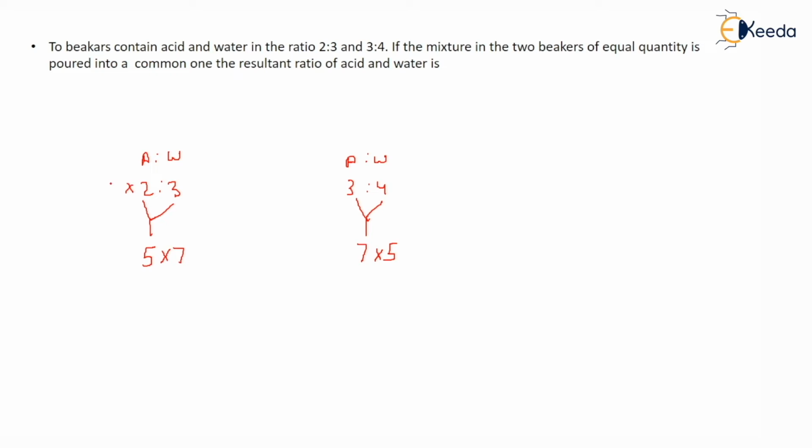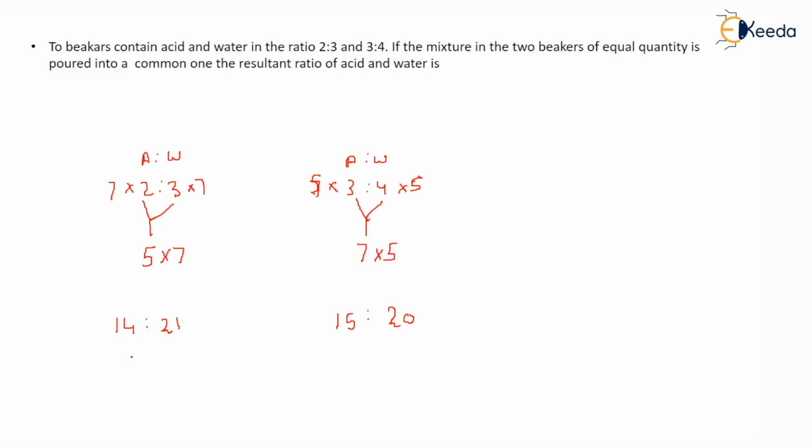If you multiply this by 7, this also by 7, and this by 5, the quantity of acid in the first beaker comes out to be 14 and water comes out to be 21 liters. And in the second beaker it comes out to be 15 and 20 liters, right?